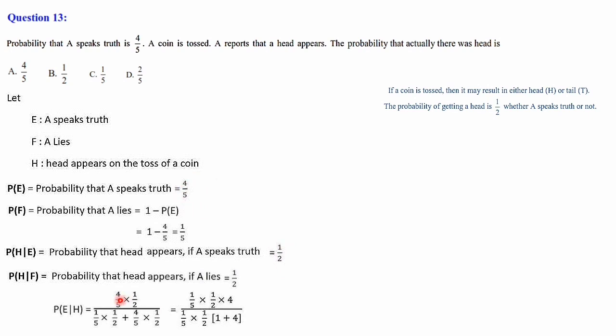That is equal to, just to simplify, when you take the common things here, in the numerator 1 by 5 and 1 by 2, we can split it, because in the denominator 1 by 5 and 1 by 2 is common. So the numerator also, just split it: 1 by 5 into 1 by 2 into 4, divided by, when you take 1 by 5 into 1 by 2 in the denominator common, the first term is completely gone out, there is 1 balance, and here 1 by 5 and 1 by 2 going means balance only 4. So 1 plus 4 will come. So these two terms in the numerator and denominator can be cancelled. That is 4 divided by 1 plus 4 is 5. So 4 divided by 5 is the answer. 4 divided by 5 means option A. Option A is the correct one.